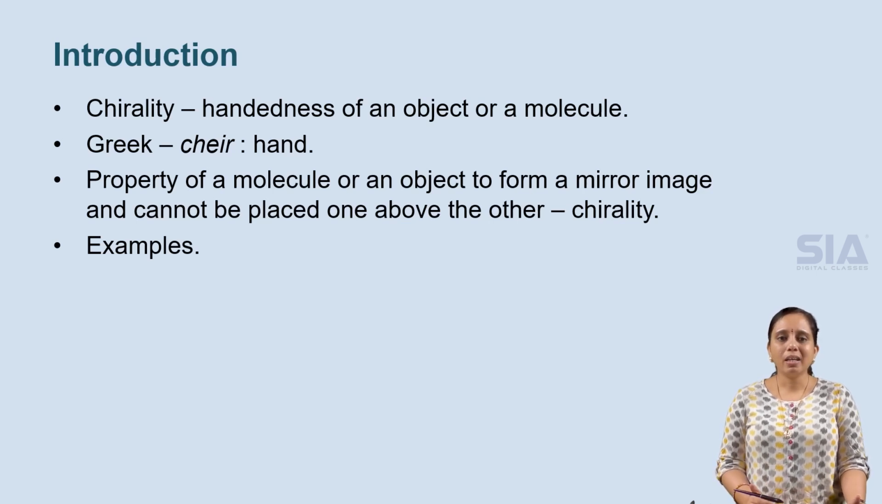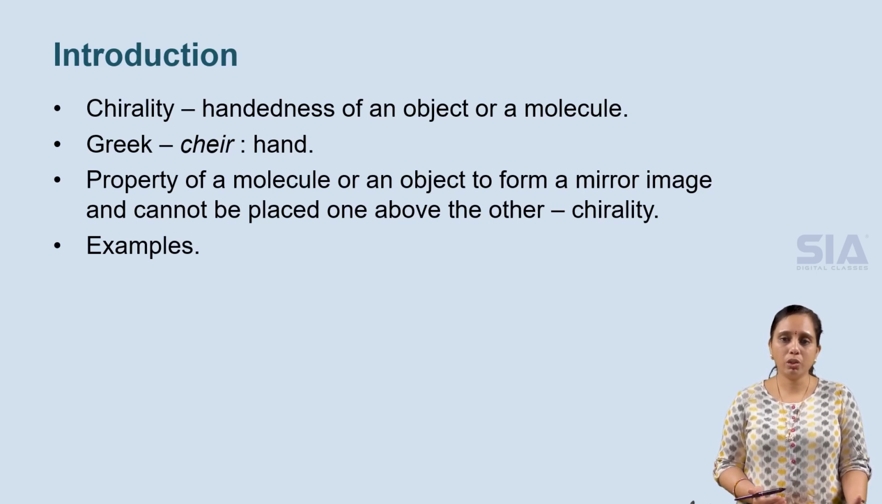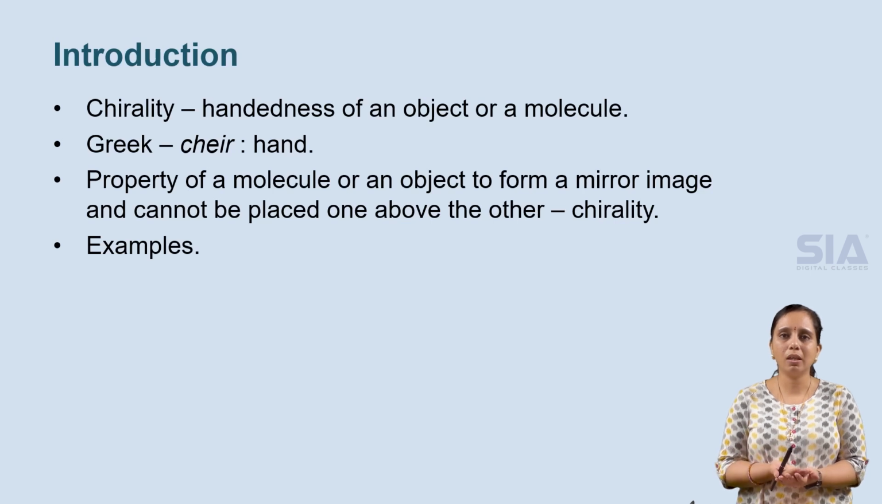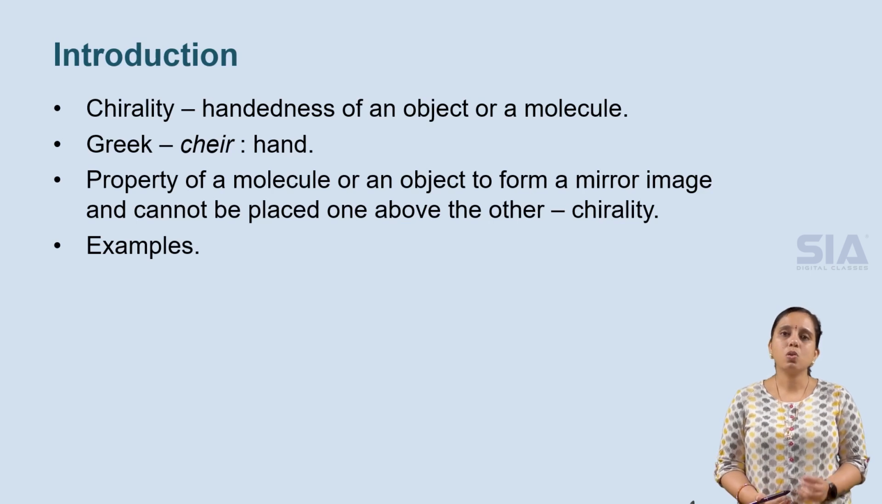Chirality is the property of a molecule or an object to form a mirror image. When the molecule or object is placed before the mirror and the mirror image is formed, the object and the image, when placed one above the other, are different. That means they cannot be placed one over the other. They are not completely equal. Such a property is called chirality. Let us understand chirality with some examples.